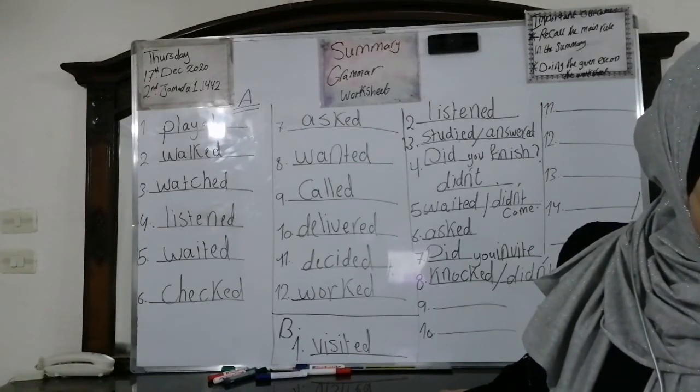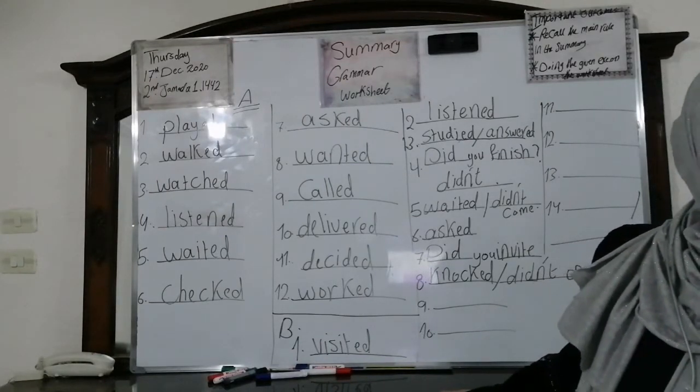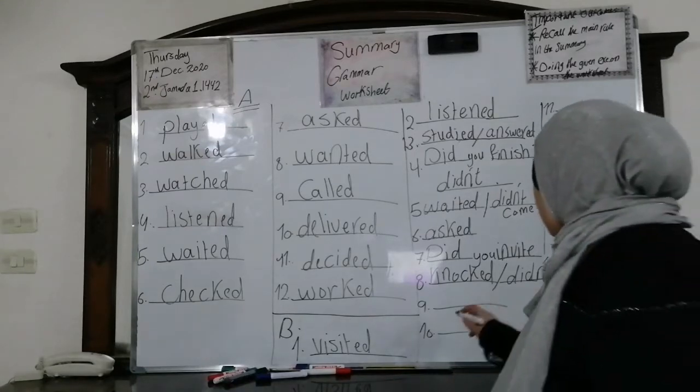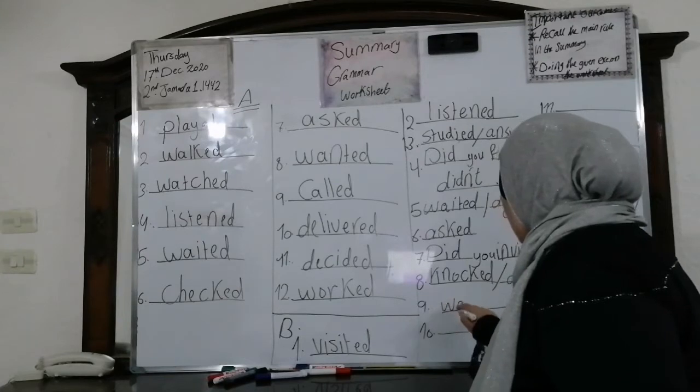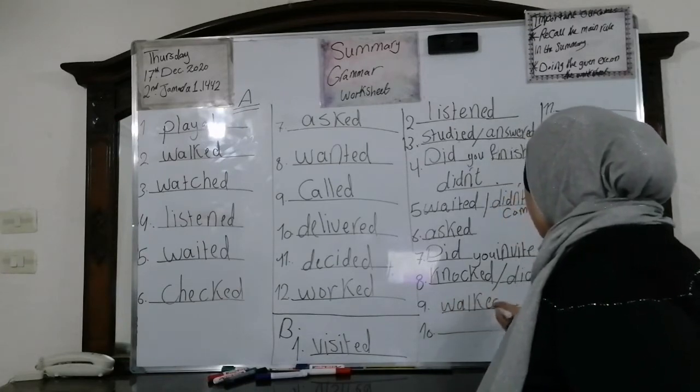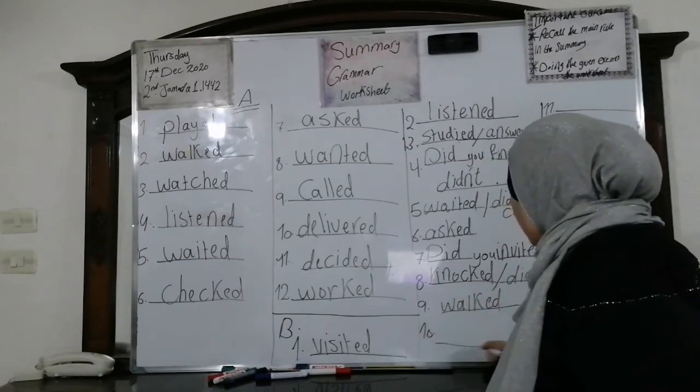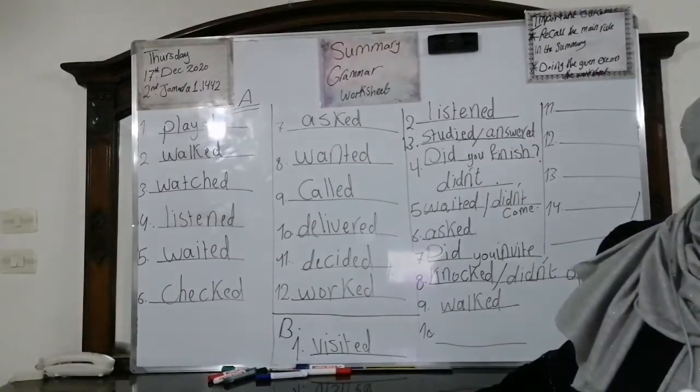Number 9. The students walked down the streets with their teachers. So we're going to write what? Walked. We're going to write here walked. The simple past of walk. It's a regular verb.